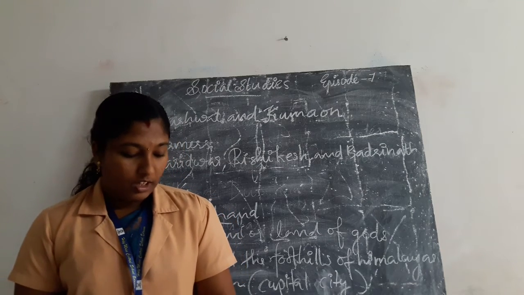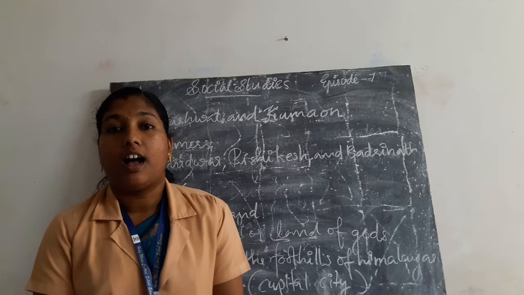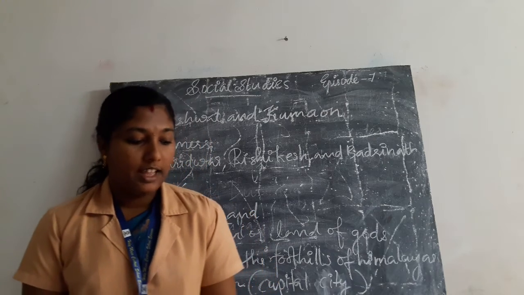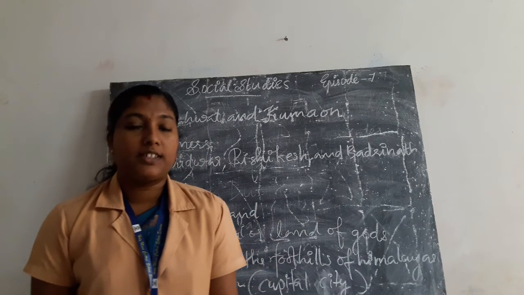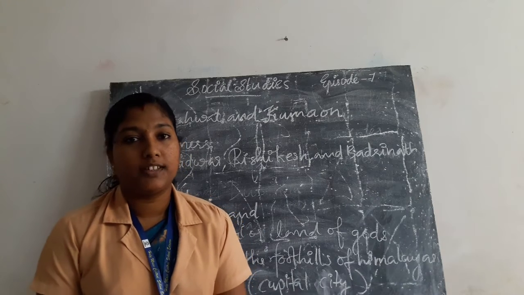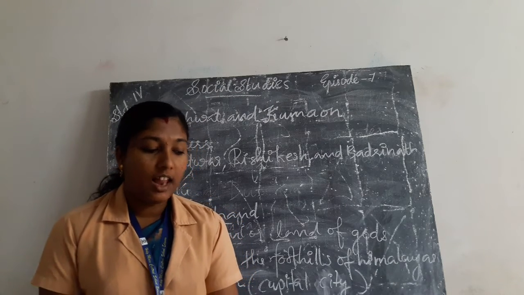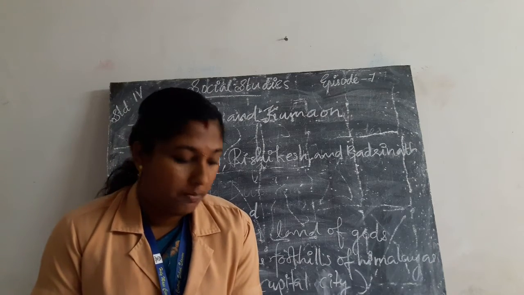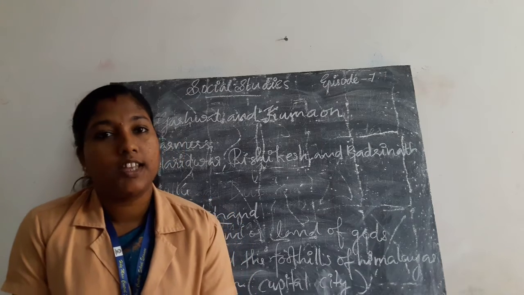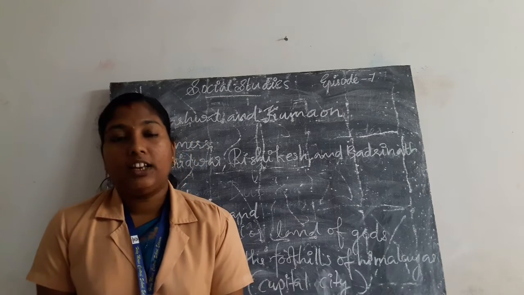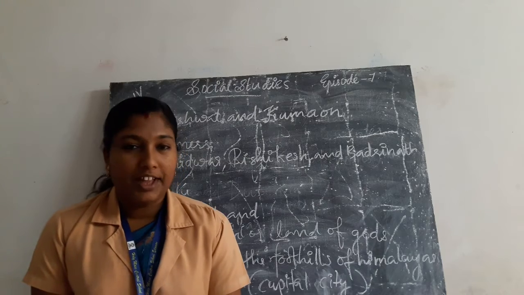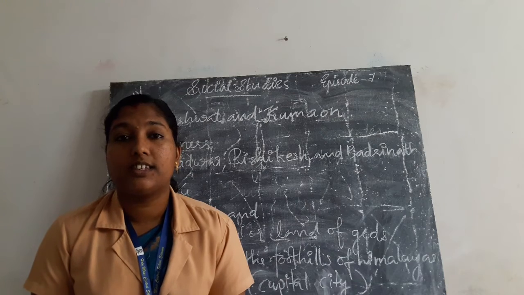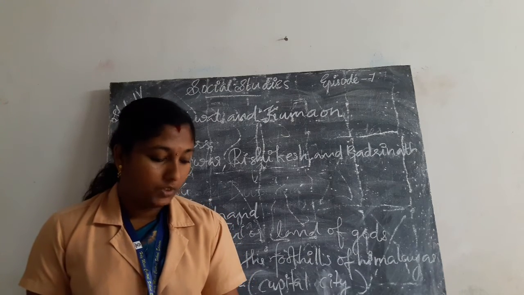Most of the people who live here are farmers. The famous hill stations present in Uttarakhand are Nainital, Mussoorie and Ranikhet. There are also many religious places like Haridwar, Rishikesh and Badrinath. These are the famous religious places located in Uttarakhand.